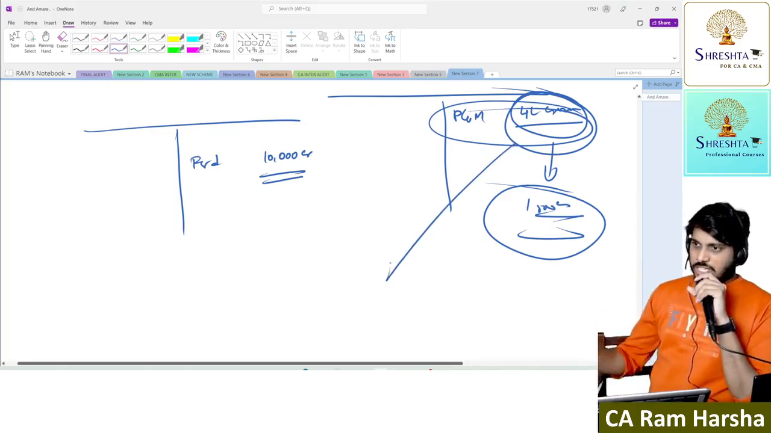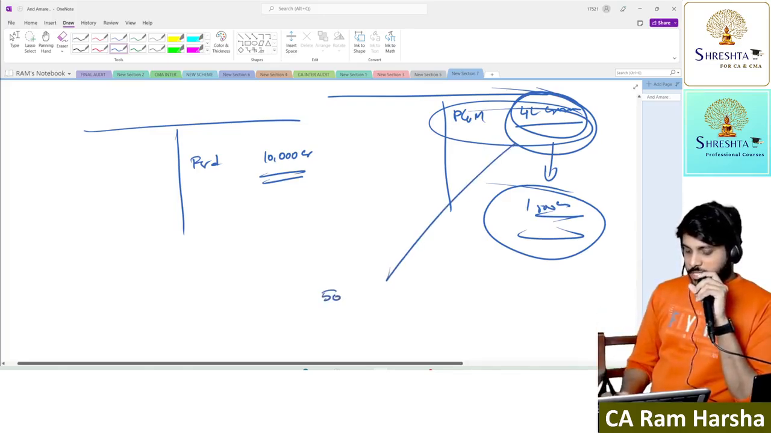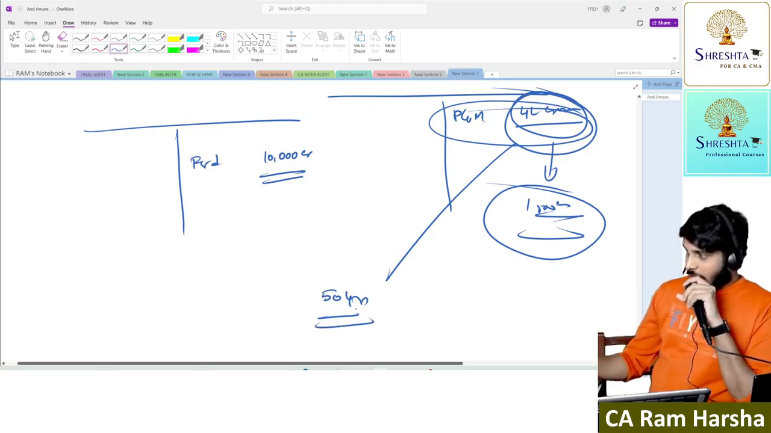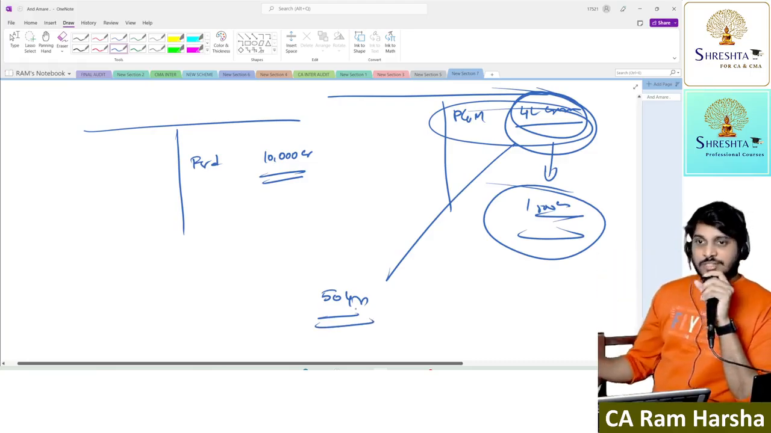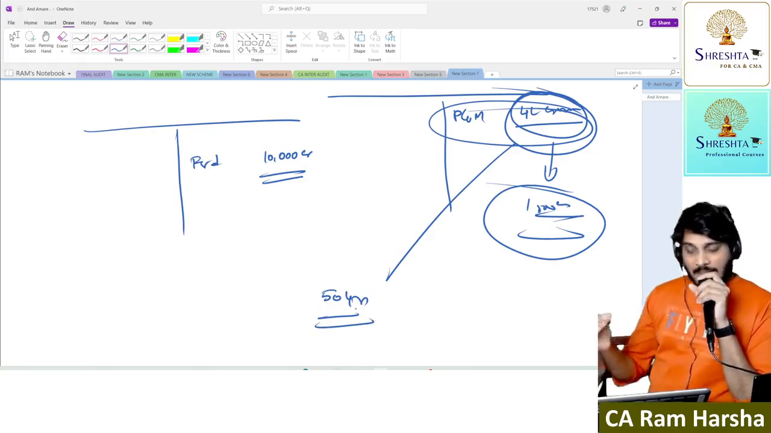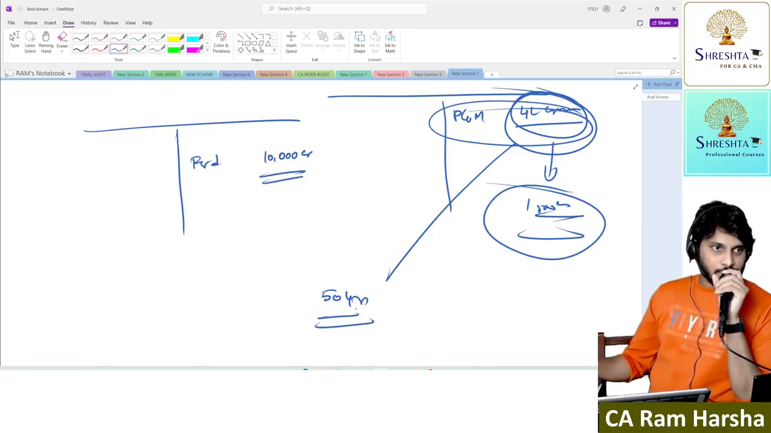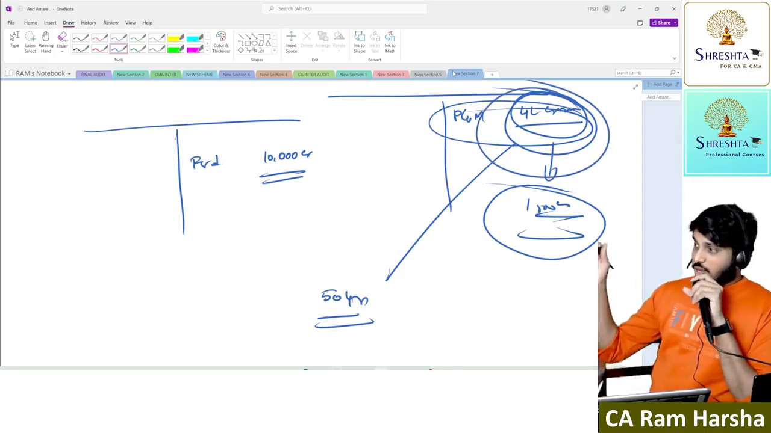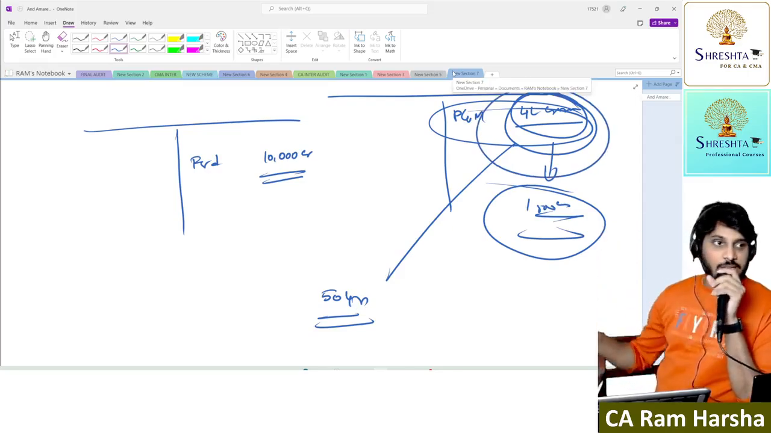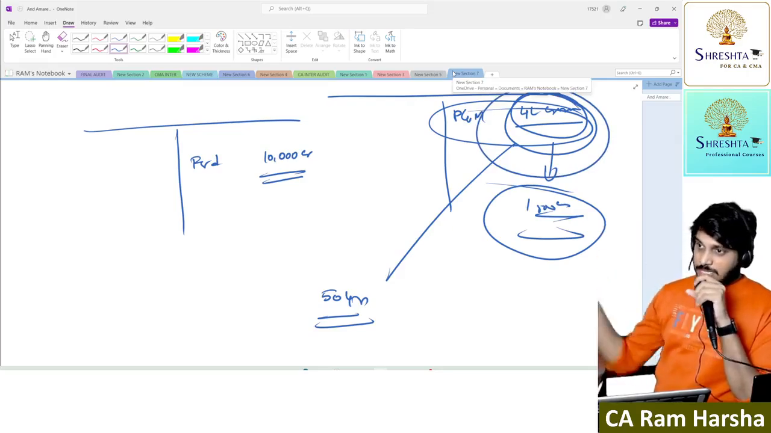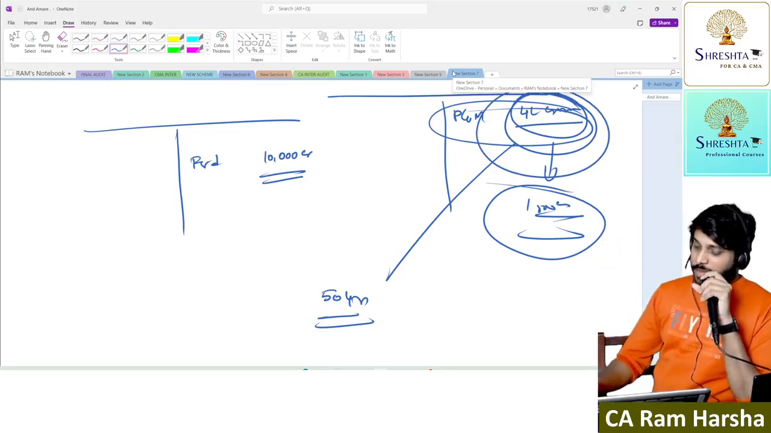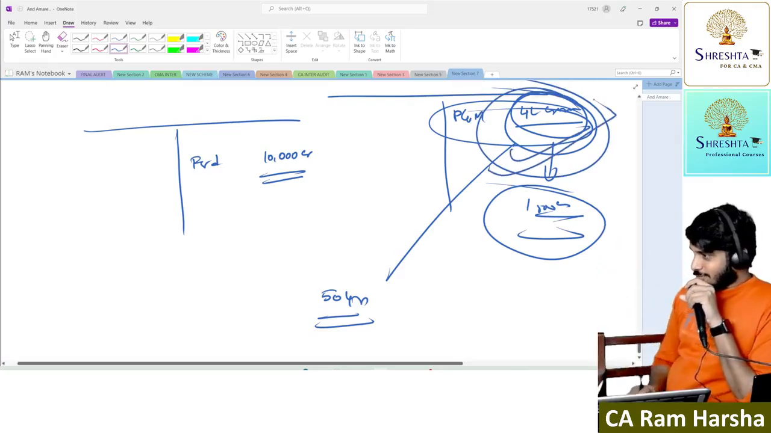I will use this machine for the next 50 years and I will generate lakhs and lakhs of crores of cash flows. More than the value of the machine, I can generate money. I can use it for my business. That's why I'm showing it on historical cost basis.